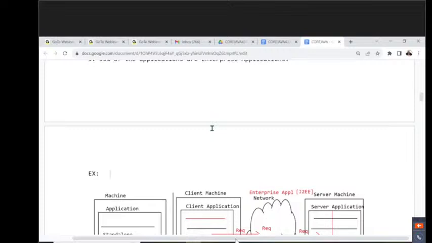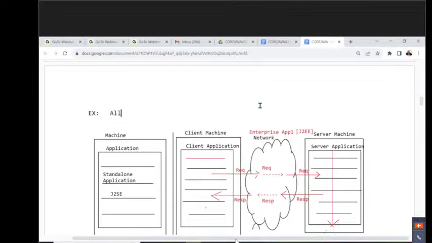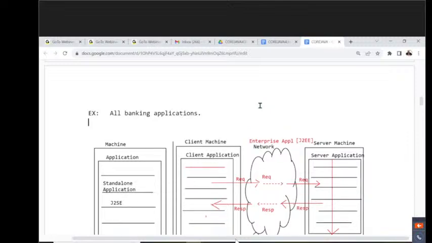All right. Now I'm giving some examples to you. Observe carefully. All banking applications. All banking applications are what? Enterprise applications. For example, ICICI Bank is available. The ICICI Bank application is available. Do I get my point or not? ICICI Bank.com, some website is available. If you open it, we get a menu and the home page of ICICI Bank.